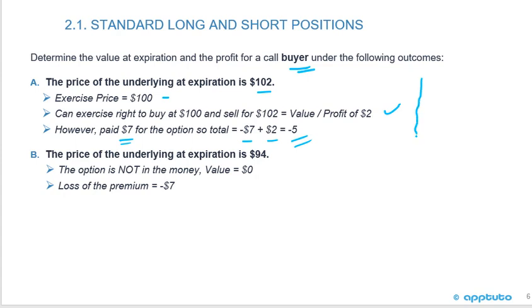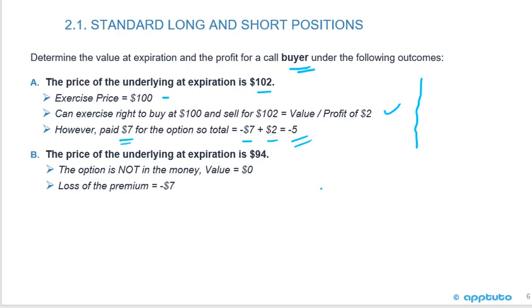And be careful, you're going to exercise that option at any price above the exercise price, even if you still have a loss, because your loss will be less than the premium that you paid.